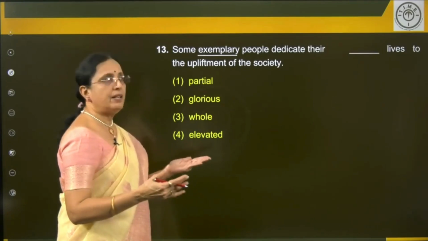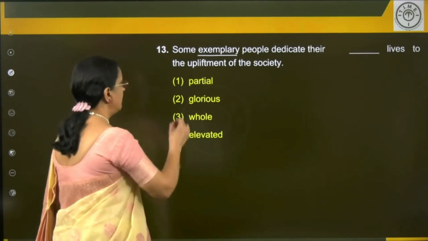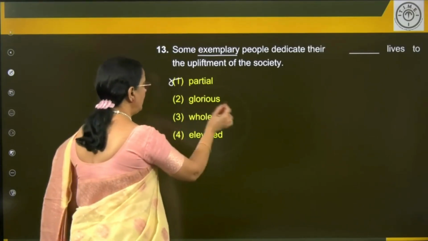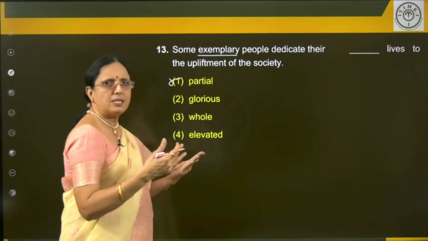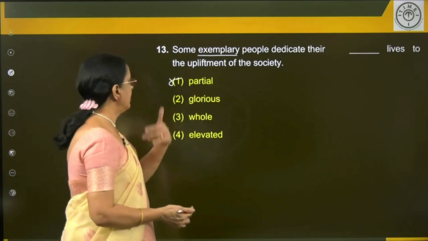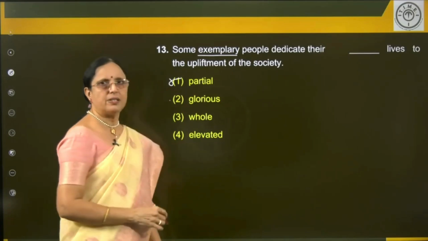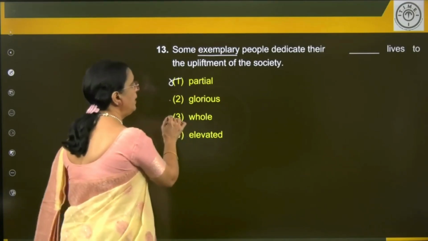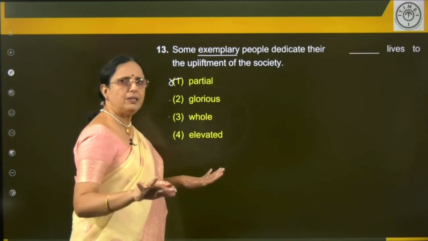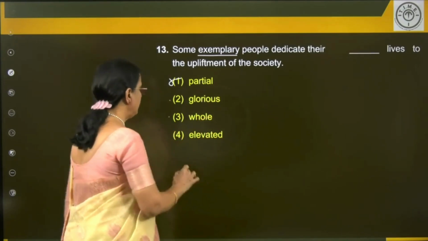Dedicate their dash lives. What? Partial lives. Partial is only a part. Glorious lives, right? Glorious is great, elevated, exemplary. That's not the point. If you want, you can consider if you have a confusion. Whole life, right? Dedicate their whole lives, that is completely throughout their life.